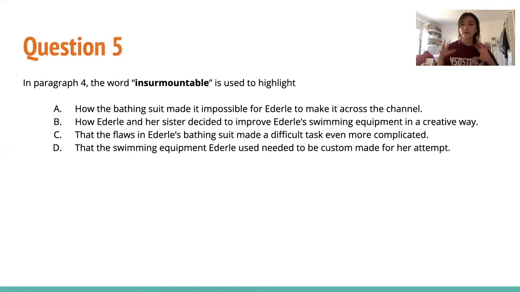So question 5, in paragraph 4, the word insurmountable is used to highlight. So this is a function question, sort of. It also includes inference. It's asking us, why was this word used? What was the function? What did it do for the sentence? So we're going to go back to paragraph 4.